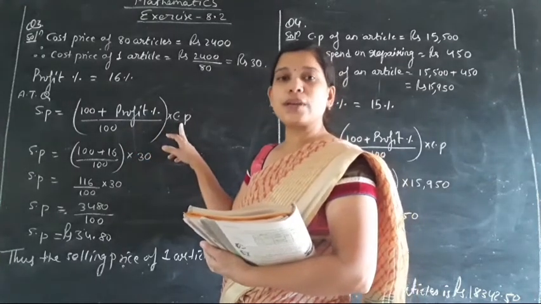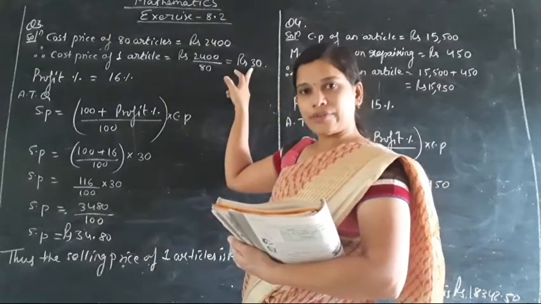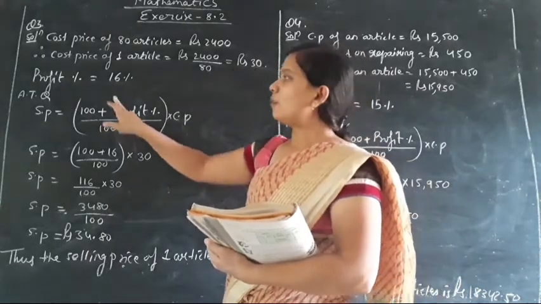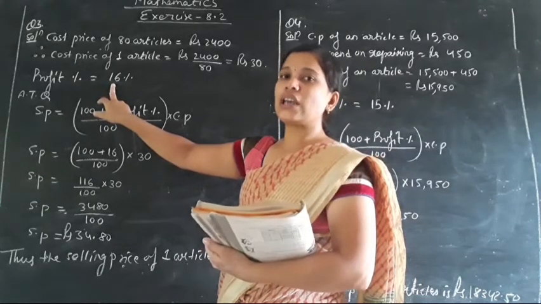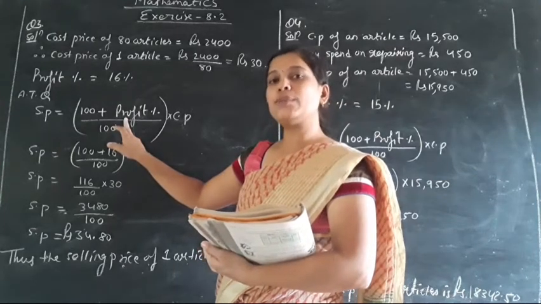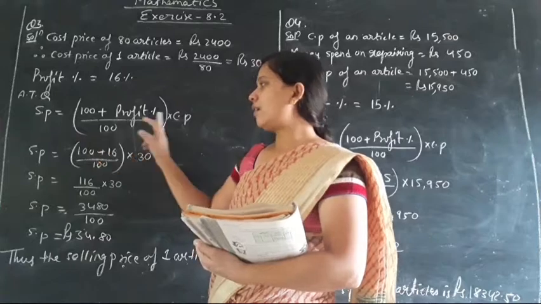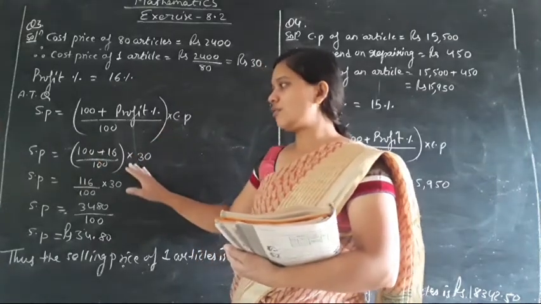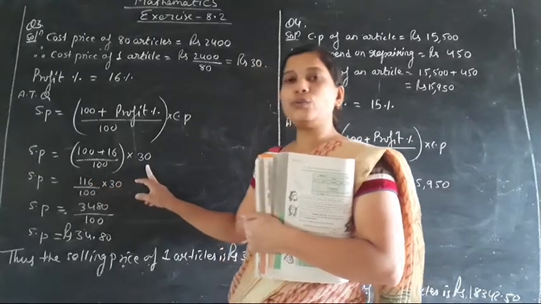CP means cost price of one article, so cost price of one article is 30. We found it over here. Then profit percent is already given in the question, that 16% he or she is having the profit. So that 16 we are going to substitute in place of profit. So selling price equals 100 plus 16 divided by 100 into 30.